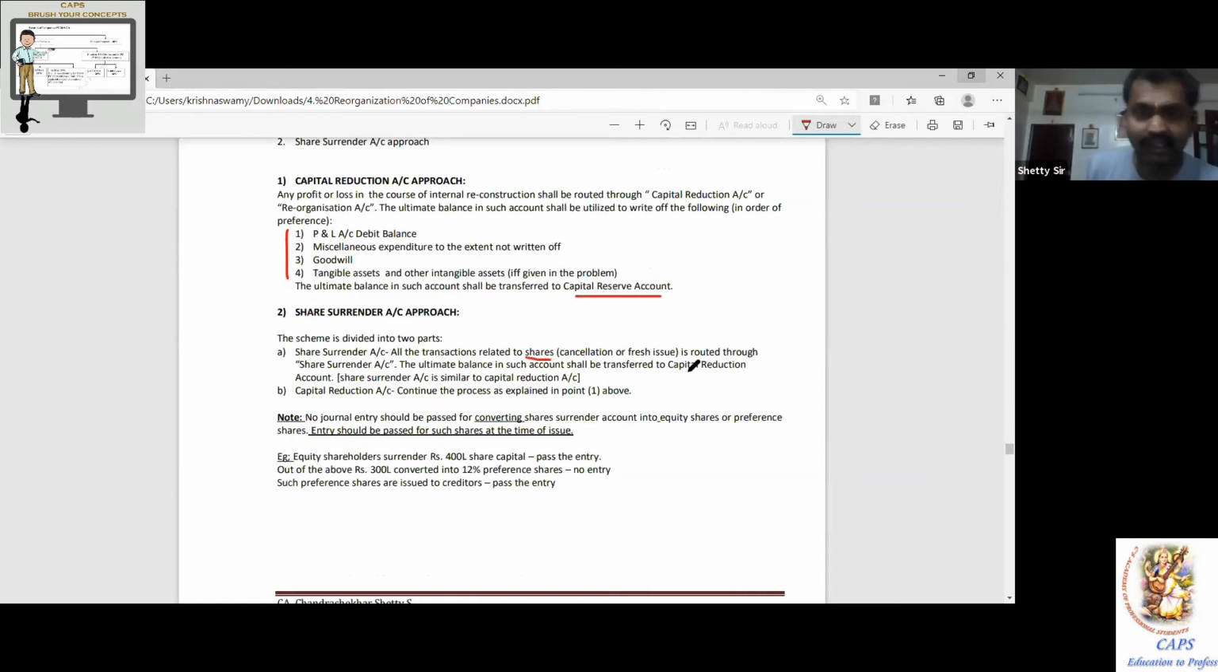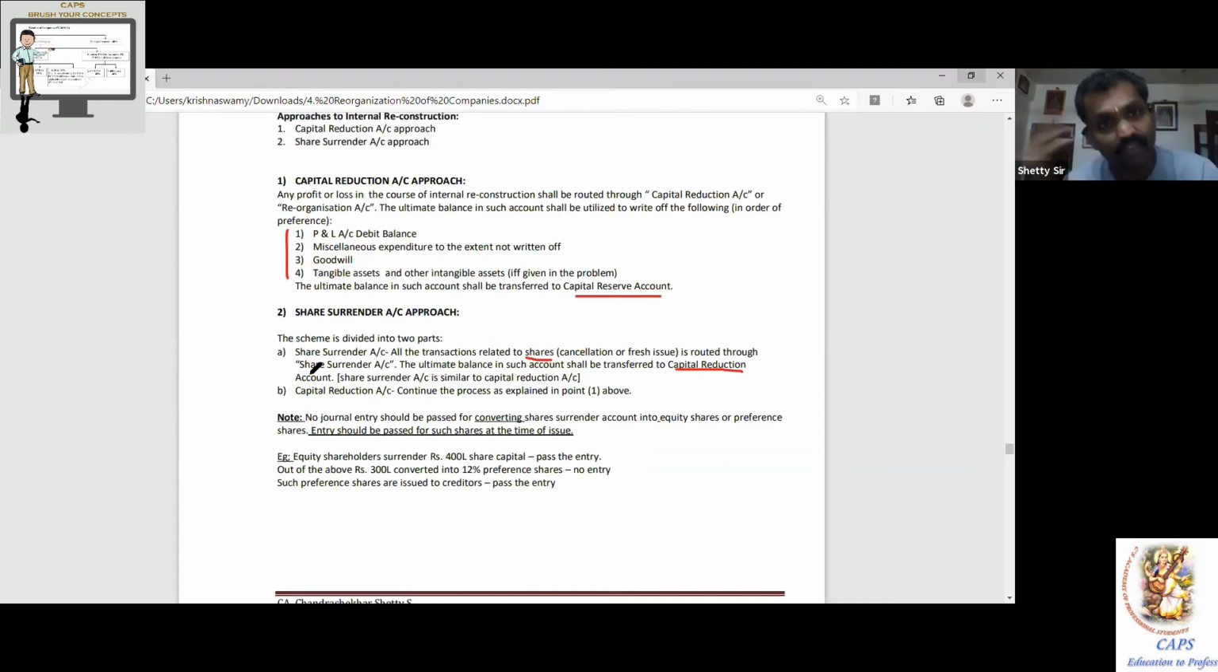That means all the transactions related to the shareholders will be routed through share surrender account. The profit left there will be transferred to capital reduction account. Any profit related to the non-shareholders will be routed through capital reduction account. Continue the same process. At the end, those items are to be written off in the same order: P&L account debit balance, fictitious assets, goodwill, tangible and intangible assets. Transfer the rest into capital reserve. Understood?